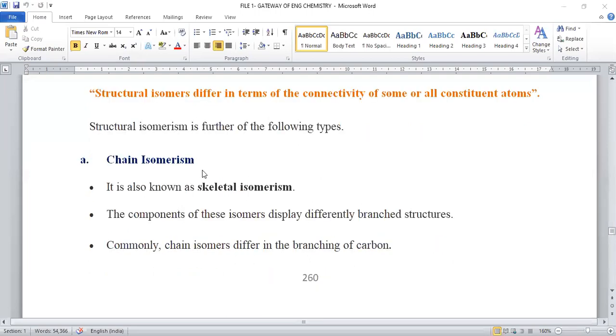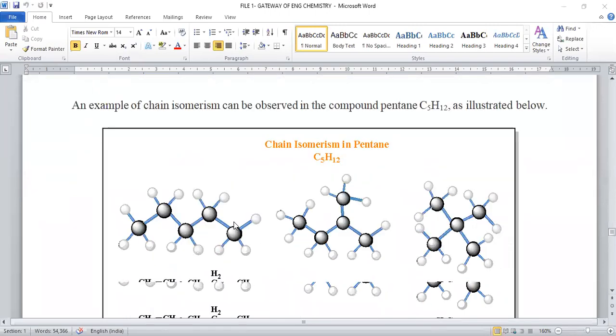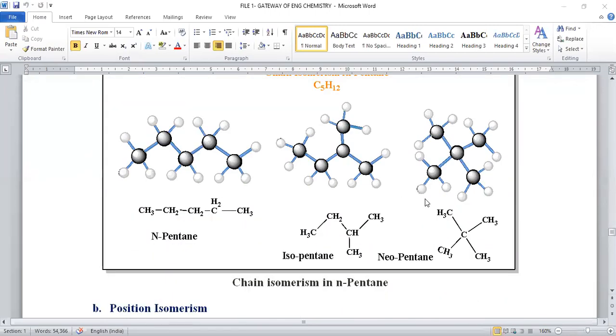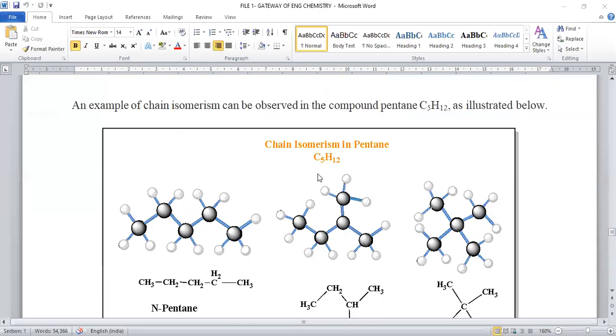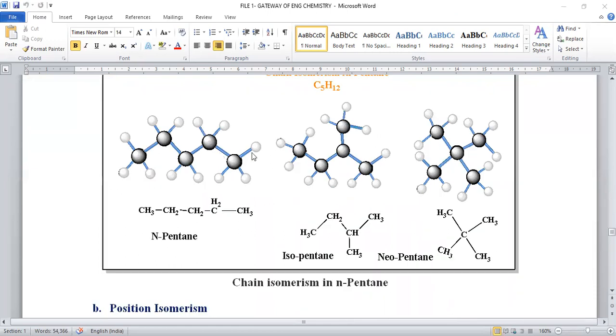First is chain isomerism. The molecular formula remains the same, but the chain length varies. Here is the simplest example. I'm taking n-pentane. It is constituted by C5H12: 5 carbons and 12 hydrogens. If all 5 carbons lie on a single line, that is called n-pentane, normal pentane without any branching. All carbon atoms are in the same line, so there is no branching.